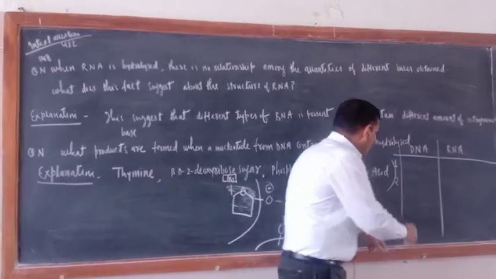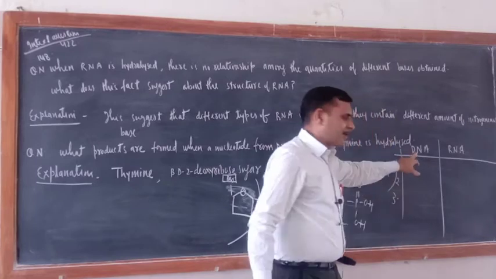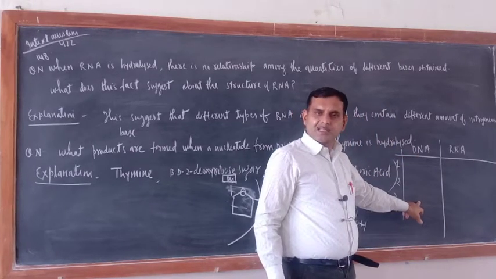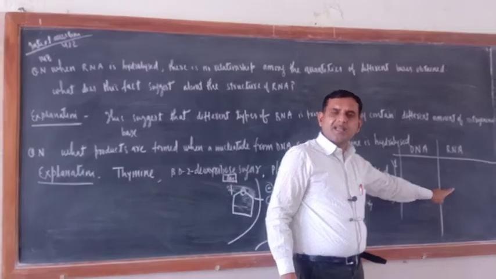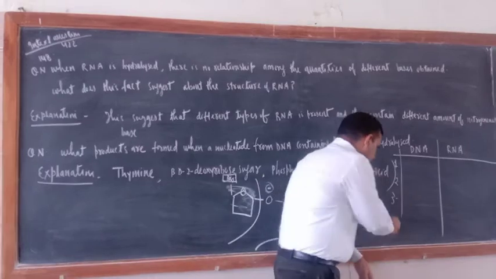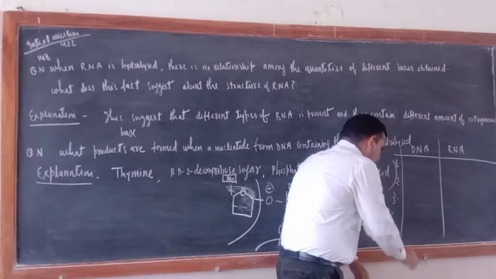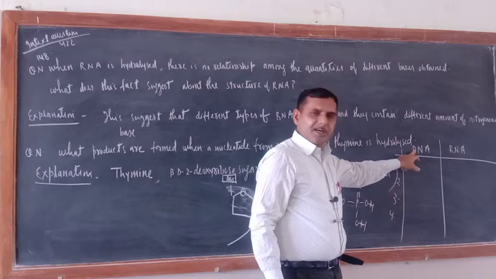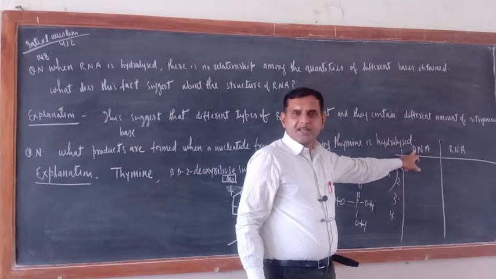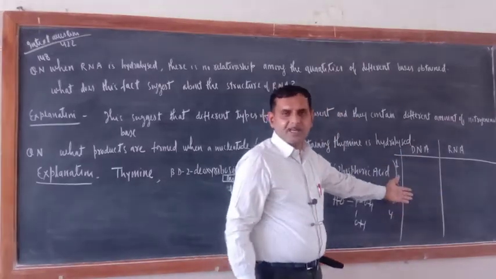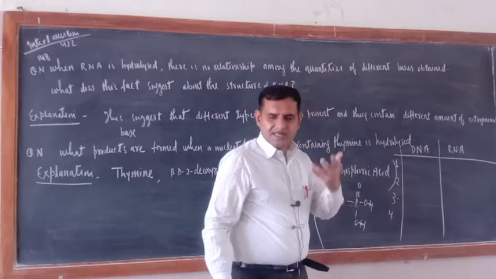What is the third difference? In DNA, thymine is found in place of uracil. In RNA, uracil is found in place of thymine. What is the fourth difference? The fourth difference is that DNA is the genetic material of higher class of animals. RNA is the genetic material of virus and bacteria. Okay. So 4 differences are enough.